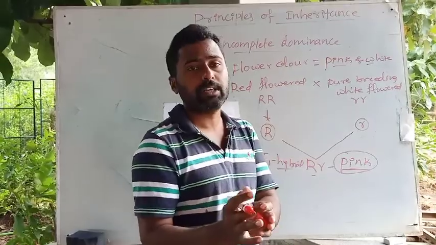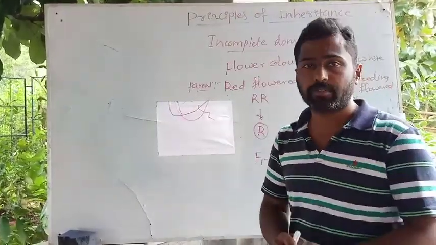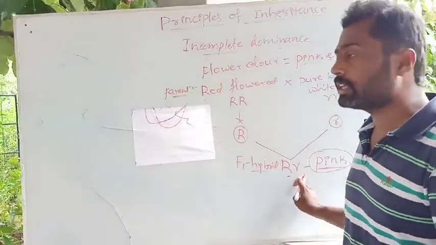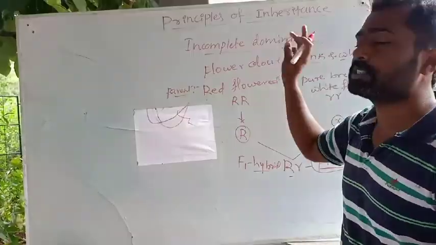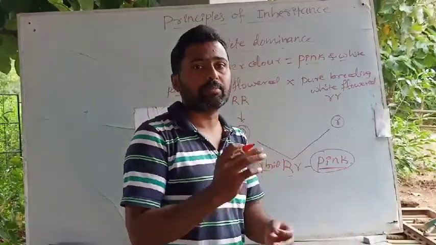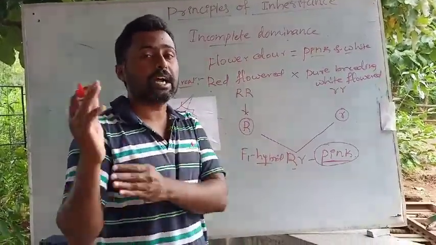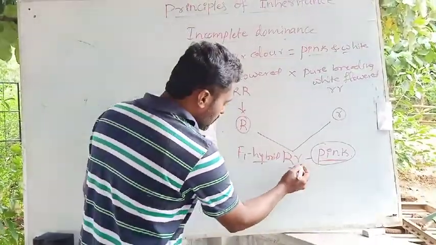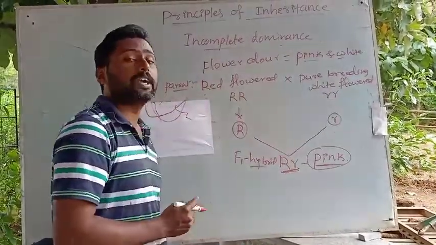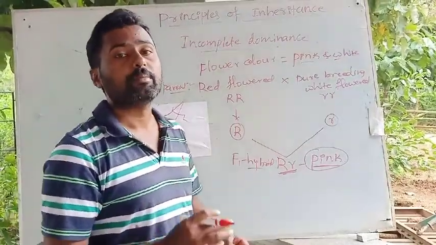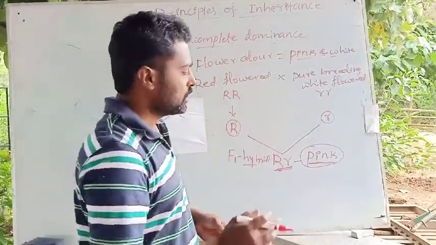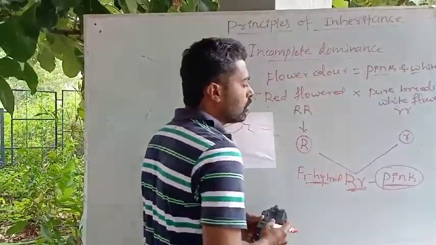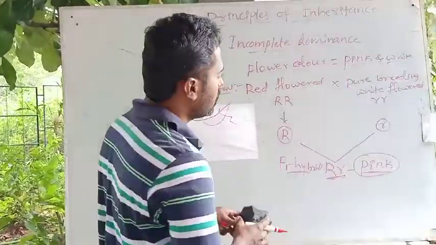Suppose if it is dominant, no doubt it will be like the law of dominance. But as a deviation is observed here, a new character is observed here, it is considered as incomplete dominance or partial dominance. Here we can see the blending of the characters of the dominant gene and the recessive gene. The intermediary character is observed. So in the F1 generation, the hybrid plants or offspring will bear pink colored flowers.